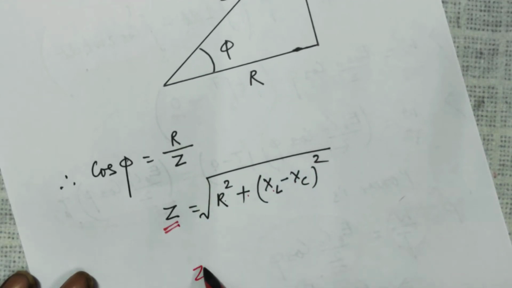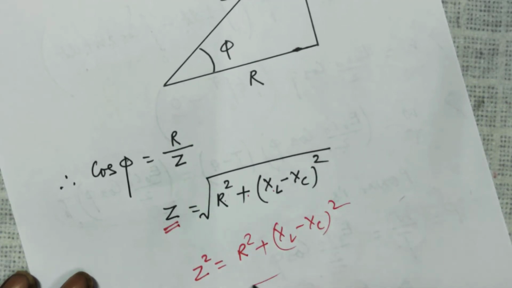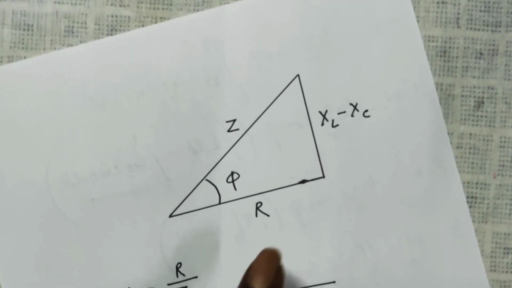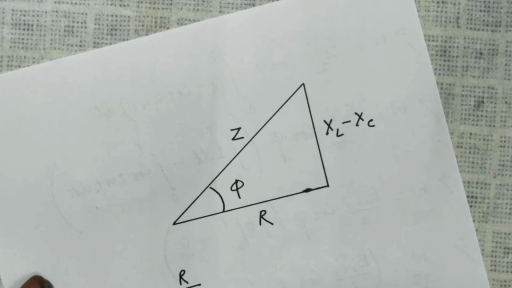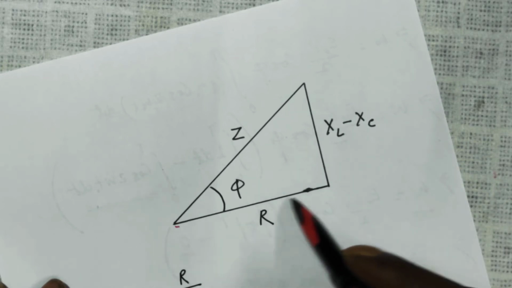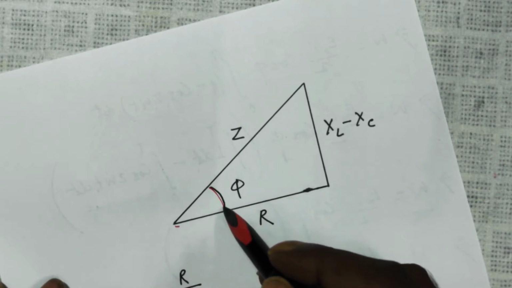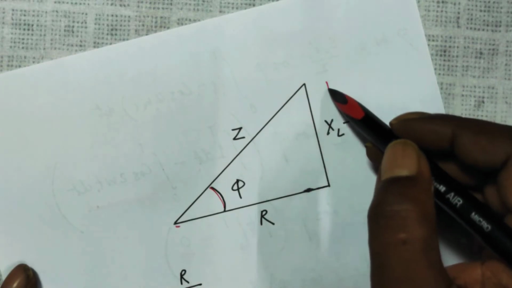And by squaring on this side, your Z square was equal to R square plus (XL minus XC) square. And this is nothing but Pythagoras theorem. So this was represented by a right angle triangle. And I had in previous lessons explained to you why this side is XL minus XC. And this angle was the phase angle. And this was your impedance triangle.